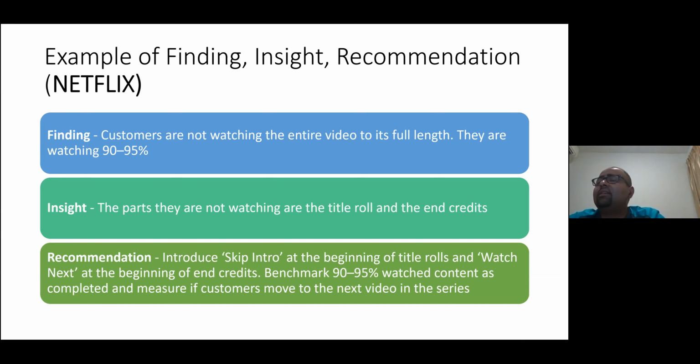And then what they did is set up a benchmark of 90 to 95% watched as completed. That's actually the change in their business operations and business strategy. So that's how impactful these things are. Once you get the insights, you turn them into actionable actions, right? That's how you use them. It's a very nice example again for finding an insight and the recommendation.